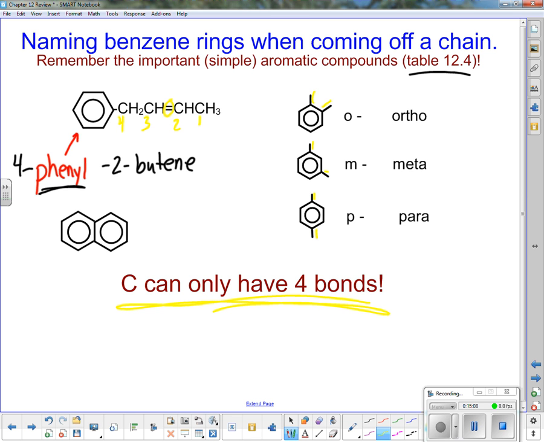Okay, now there's this funky thing right here. This is naphthalene, okay? Naphthalene is used in mothballs and stuff like that. You'll want to look at that table and sort of become familiar with the more simple ones and what they're used for. All right.